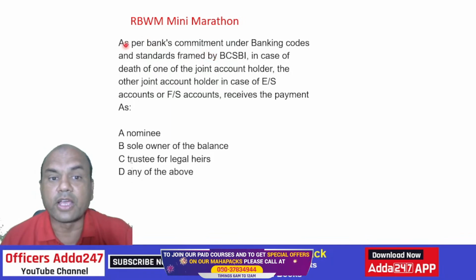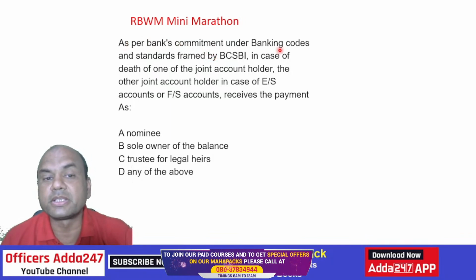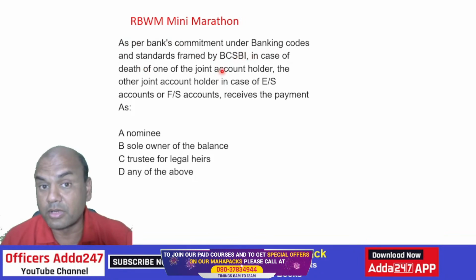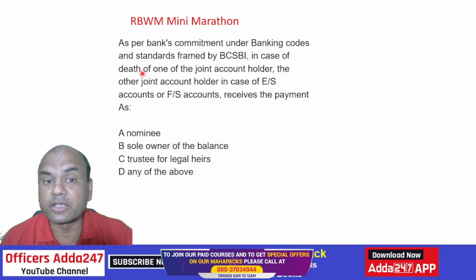So, as per the bank's commitment under the BCSBI code, in case of death of one of the joint holders, the other joint holder in case of ERS or FRS, former or survivor, receives payment as: nominee, sole owner of the balance, trustee of the legal heirs, or any of the above.